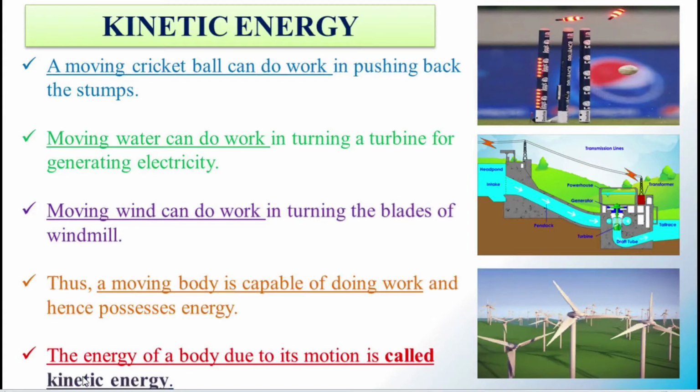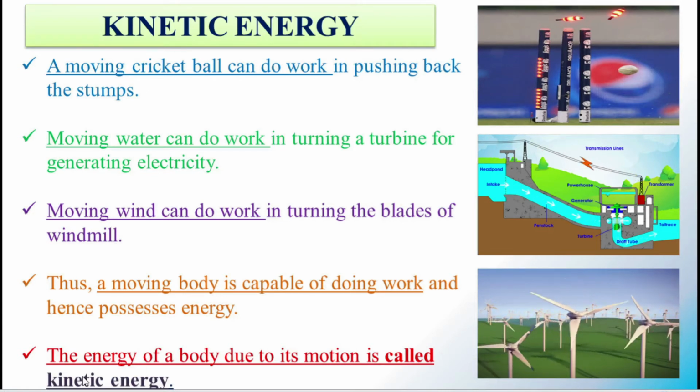So students, what is kinetic energy? What is the meaning of kinetic? Kinetic means motion. Let us look at some examples. A moving cricket ball can do work in pushing back the stumps. If the object is in motion, then only it produces some work. So the moving ball can do work in pushing back the stumps.